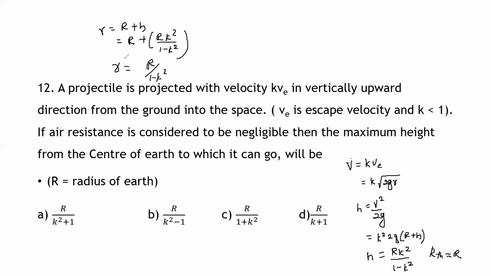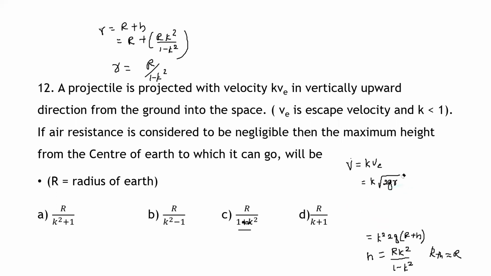That is, R divided by 1 minus K square is the correct answer. Option A and C, if you see, are written the same; here it should be minus. Okay, so it is 1 minus K square. That is option C is the correct option, right?